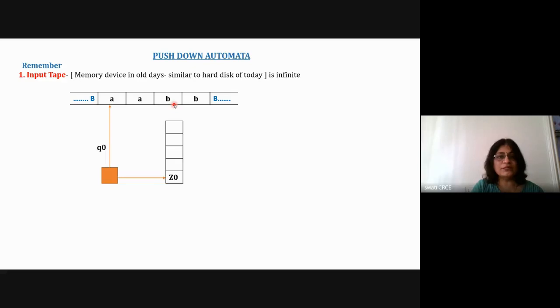Our assumption is that we have the input device called the input tape, which is of infinite length, and on the tape by default the character called capital B, a blank character, is there.